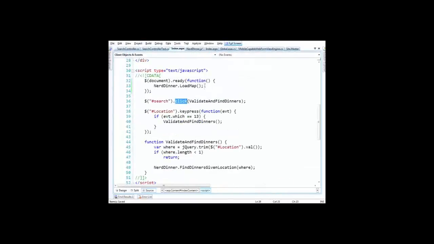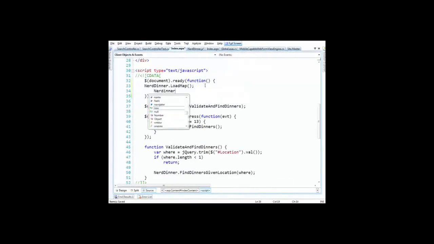So back over here then, we've loaded the map. Then we need to call nerddinner dot, I think I called it, find most popular dinners. All right, and let's see what happens.